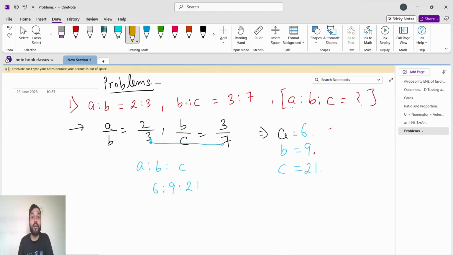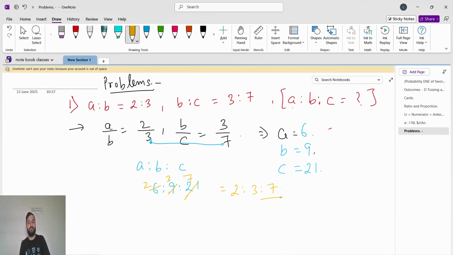Okay. So we know that ratio should be in simplified form. So let's simplify this. With 2 it will not go. It will go by 3. You have to be good in mathematics. The simple mathematics. It will go by 3. 3 2s are 6. 3 3s are 9. 3 7s are 21. So answer is 2 is to 3 is to 7.